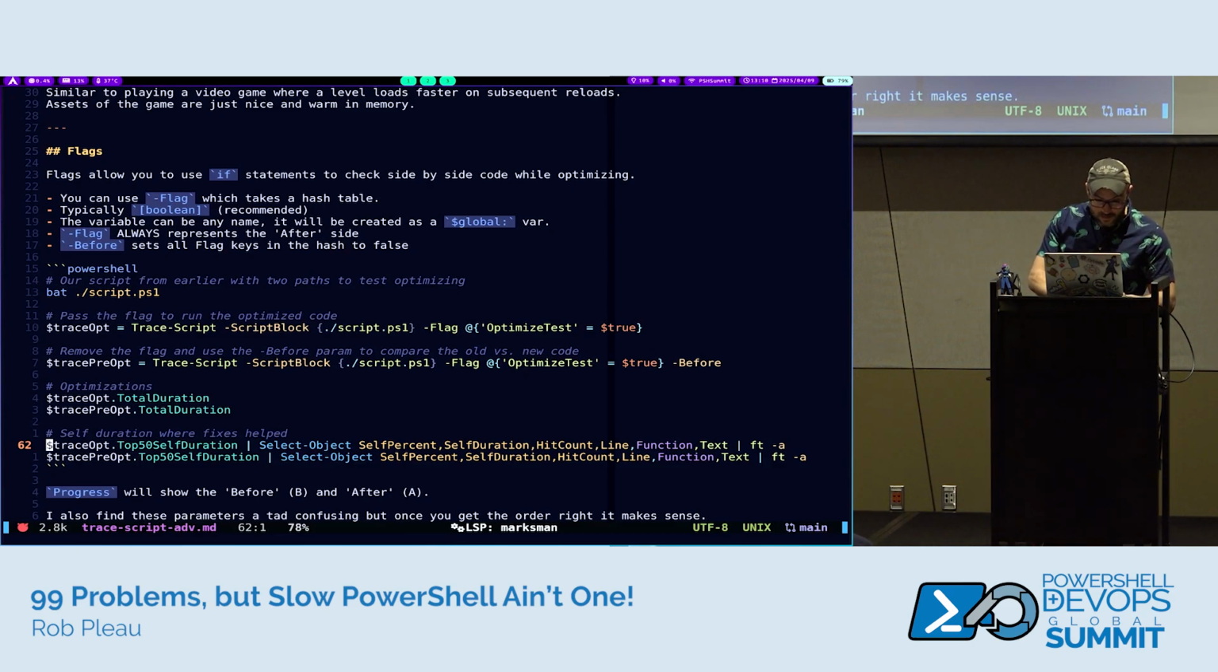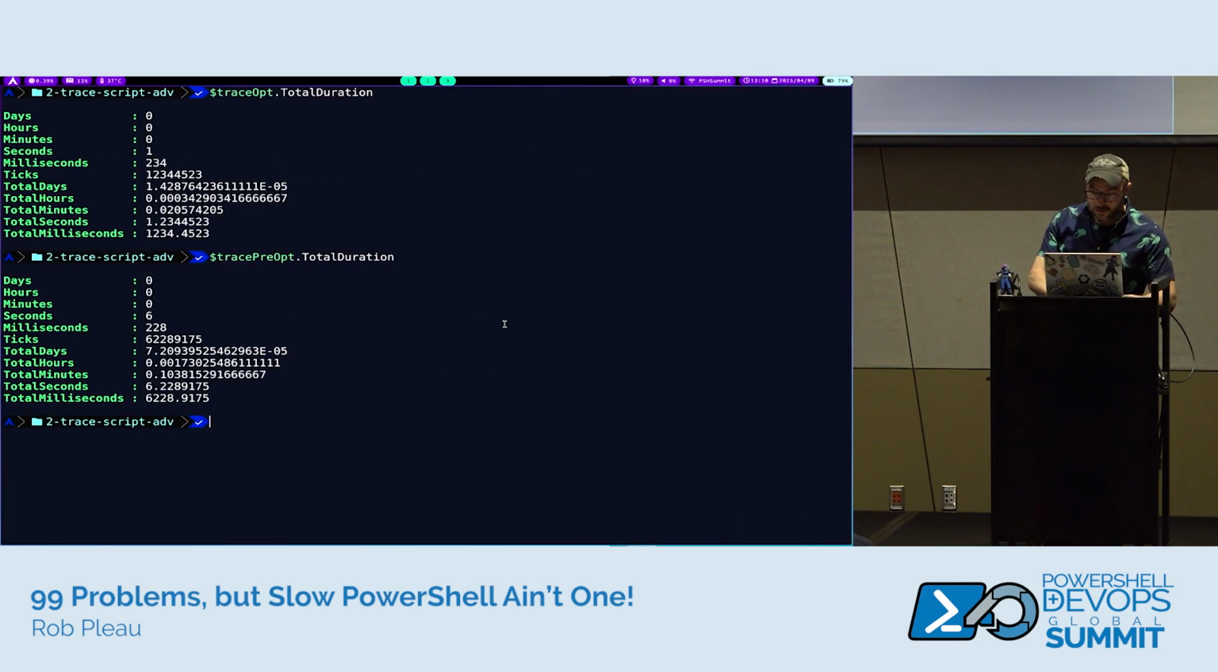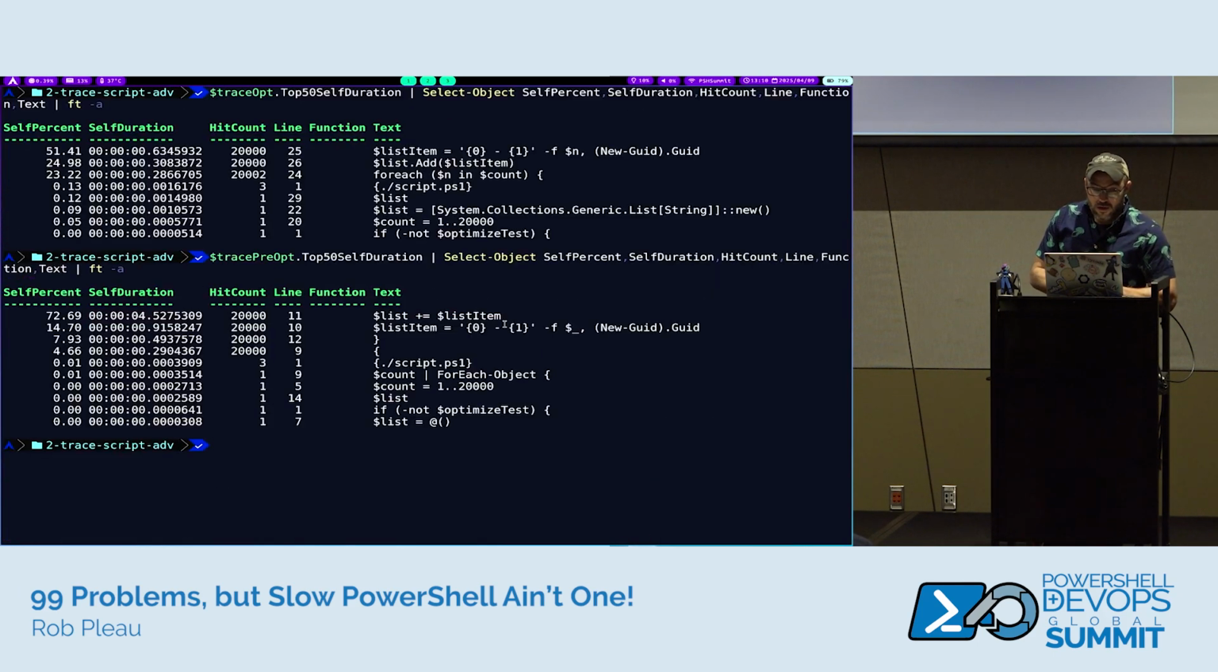And there we go. I think next year I'm just going to bring my actual mechanical keyboard. I just don't know if there's enough room up here.